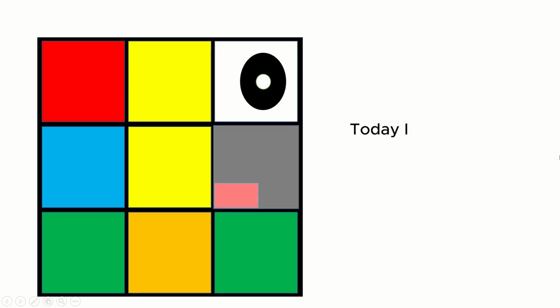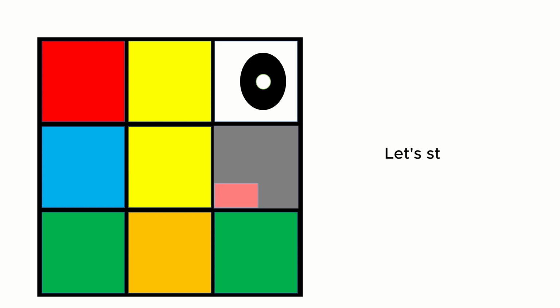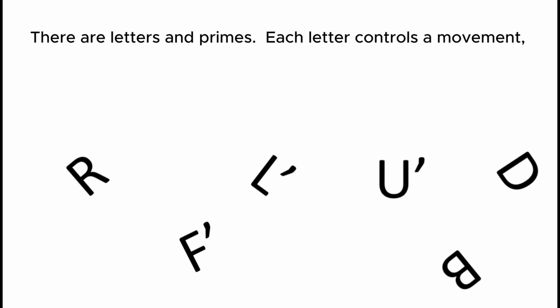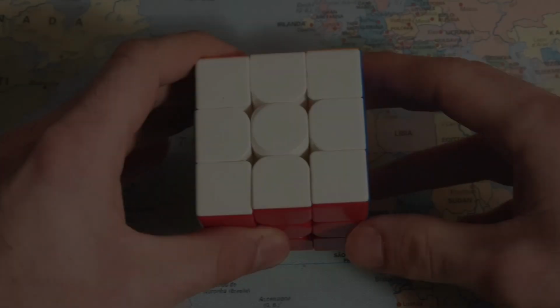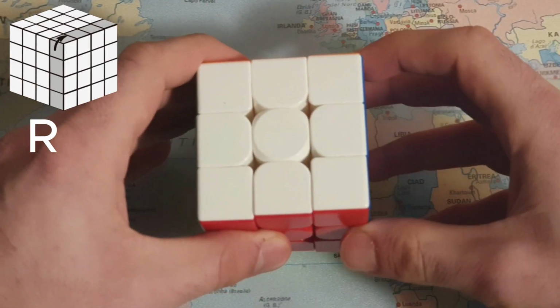Hi, today I'm going to explain how to read all types of Rubik's Cube algorithm. Let's start. There are letters and primes. Each letter controls a movement, and each prime reverses the meaning of the letter. R means right. You have to turn your right side.